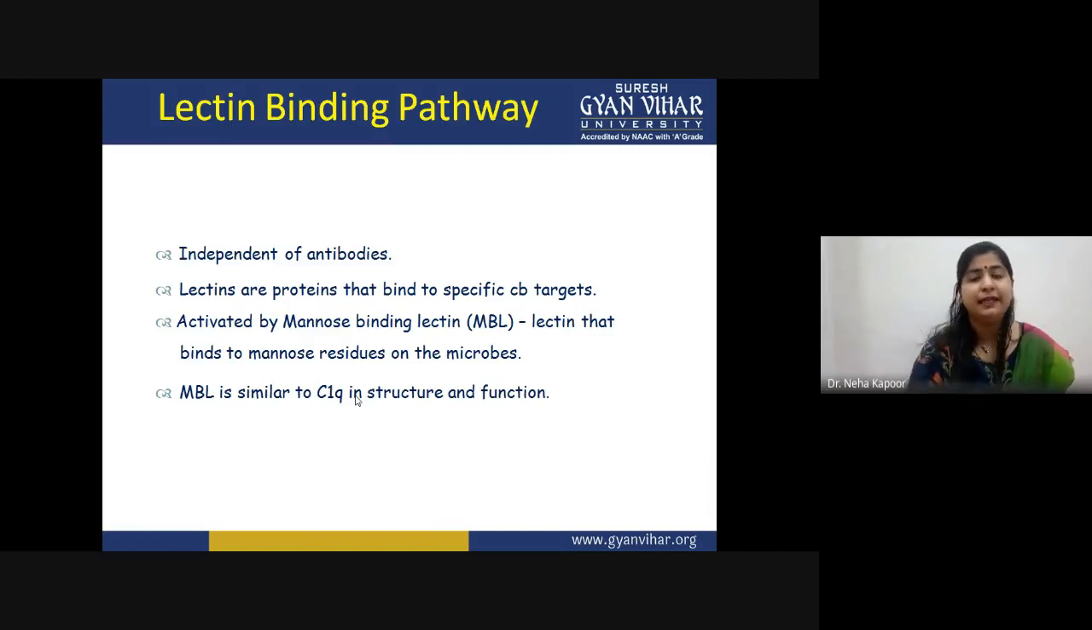And this mannose binding lectin shows similarity with the C1q.